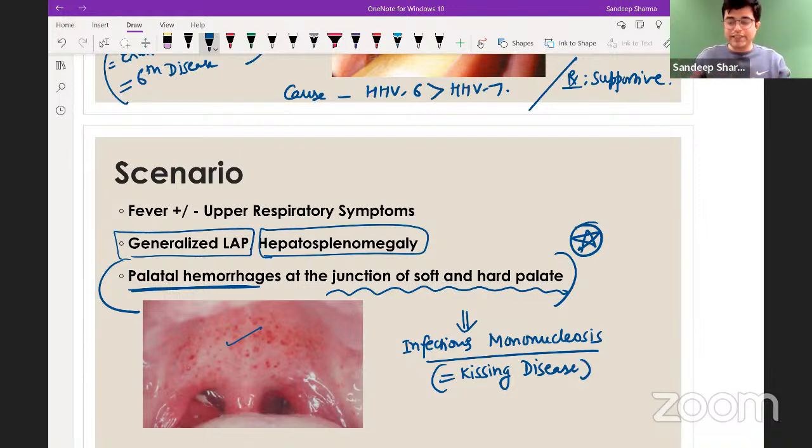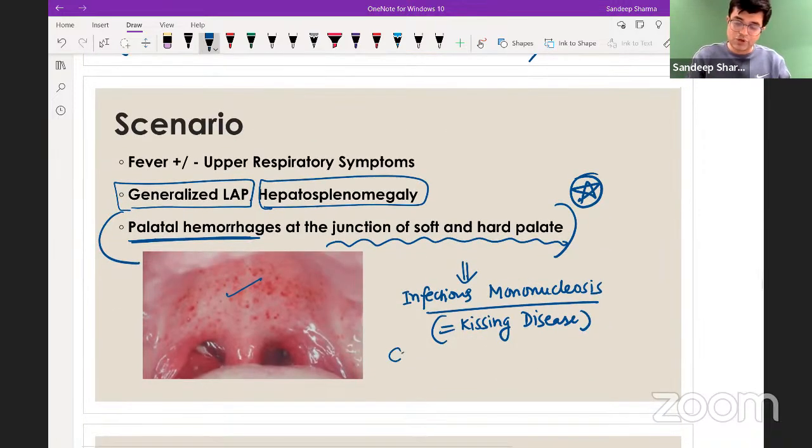In India, most of the cases of infectious mononucleosis or EBV infection occur in the first decade, where children are more concerned with not going to school or missing their maths homework. So they are not thinking about kissing. So the kissing disease term is not applicable in India, but the word has stuck around because of the Western textbook. So infectious mononucleosis, what is the cause? It is caused by Epstein-Barr virus.